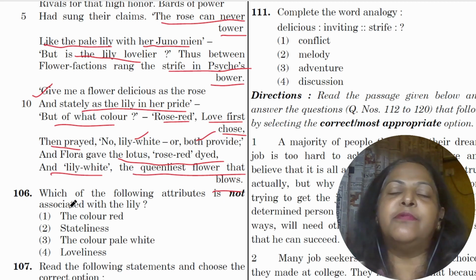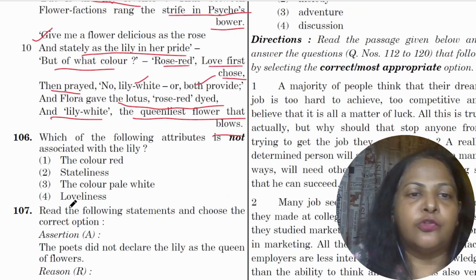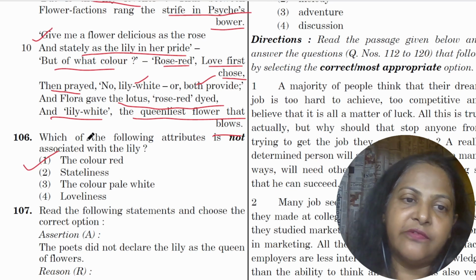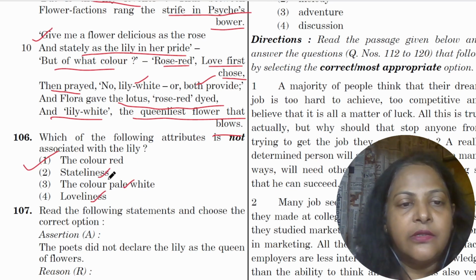So it's a fight between the lily and the rose, and finally the lotus wins. So which of the following attributes is not associated with the lily? The color red is not associated with the lily. She's stately, pale white, and lovely.